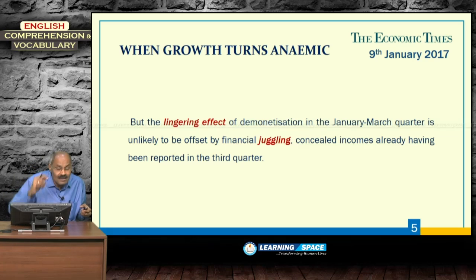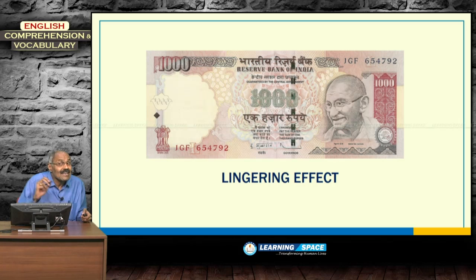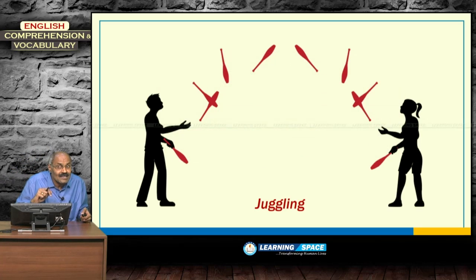So, here, but the lingering effect of demonetization is unlikely to be offset by financial juggling. This lingering effect that is due to demonetization, this effect on the economy, will be there for quite some time. That is why he used the word lingering effect. And the next word is juggling.